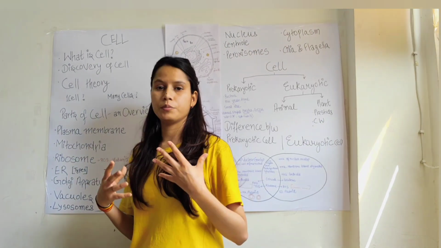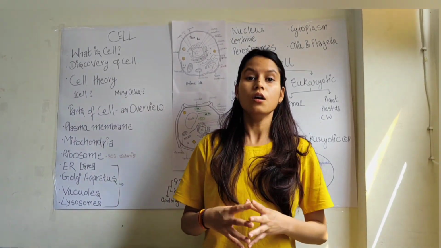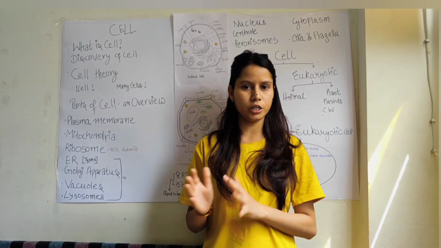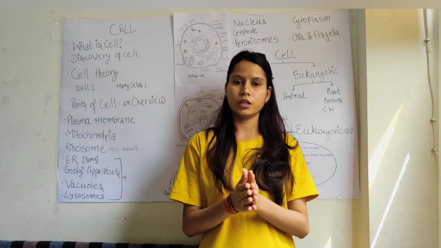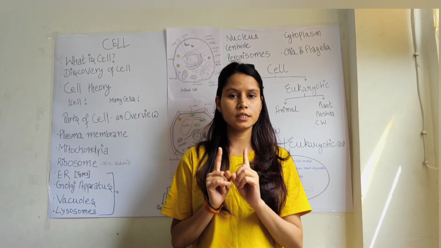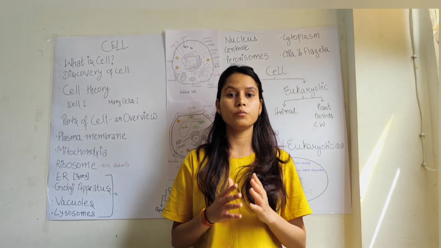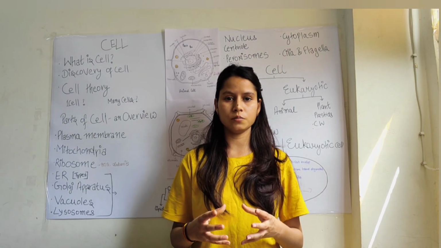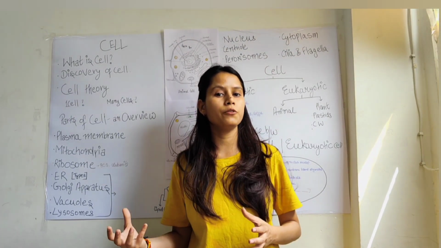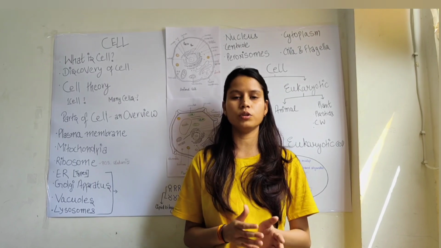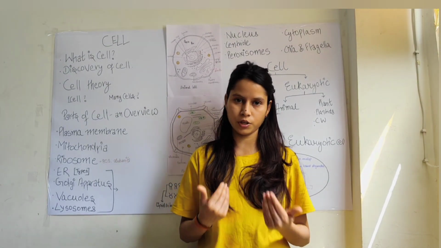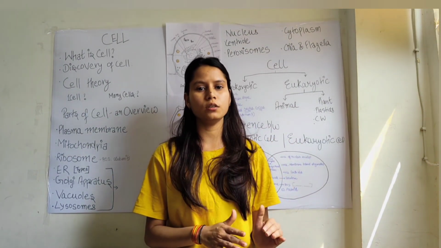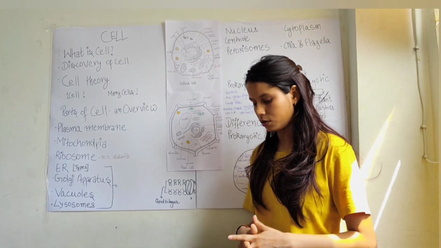Further, based on the number of cells, the organisms can be classified as unicellular organisms and multicellular organisms. The organisms which are made up of only a single cell, like bacteria, blue-green algae, are considered single cell organisms, and the organisms which are made from more than one cell are known as multicellular organisms, like humans, plants, etc. So these are the concepts of unicellular and multicellular organisms.